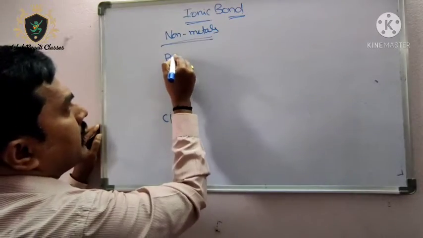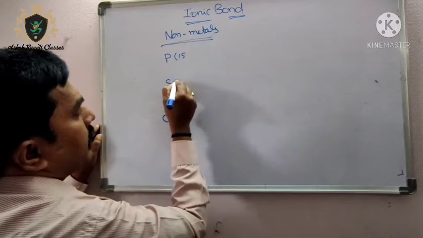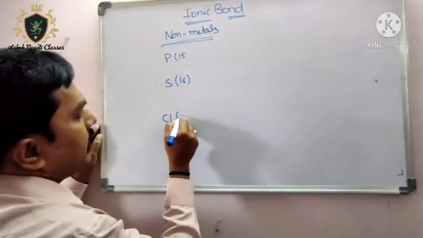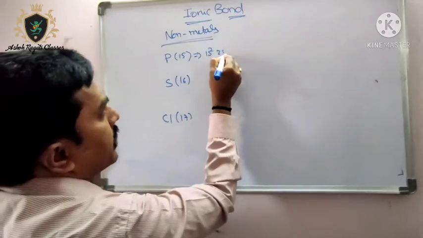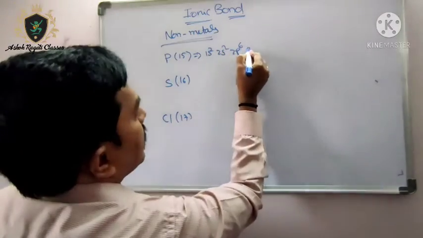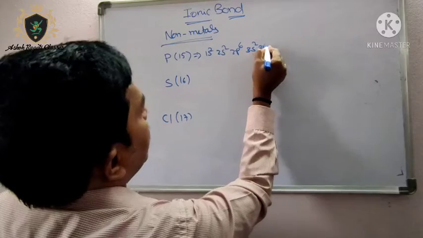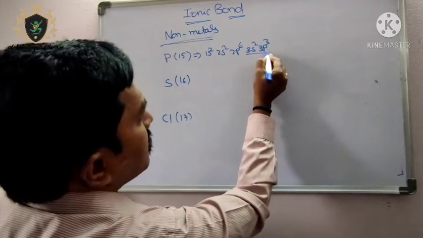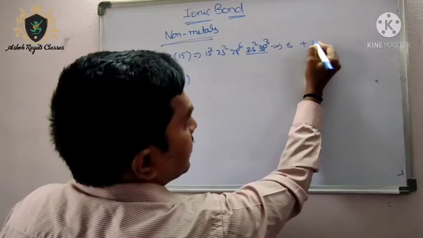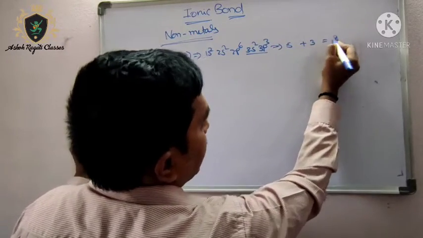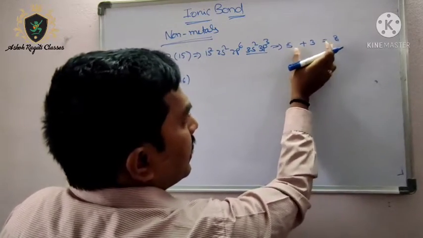Phosphorus number is 15, sulfur 16, chlorine 17. Write the electronic configuration: 1s2, 2s2, 2p6, 3s2 and 3p3. So this is the outermost shell and how many electrons does it have? 5 electrons are there. If it needs 3 electrons, it becomes 8, means already it is nearer to 8.